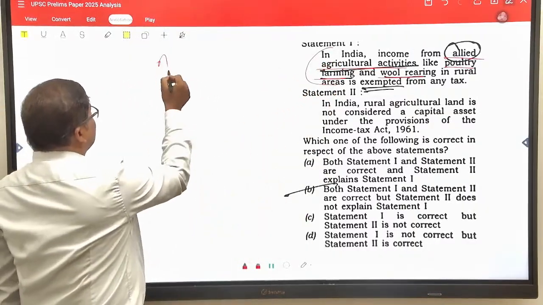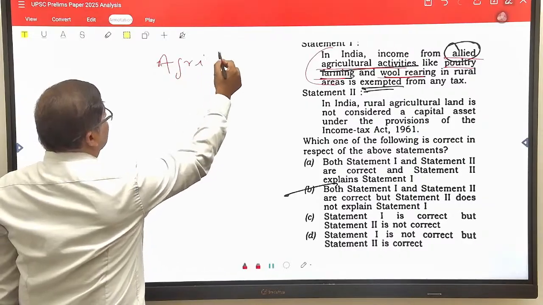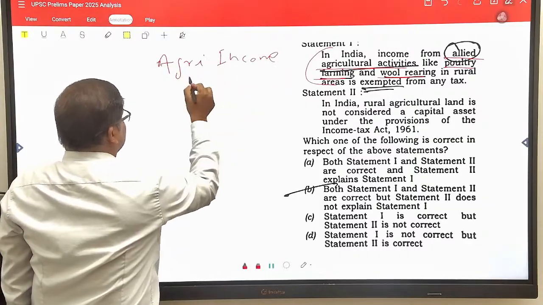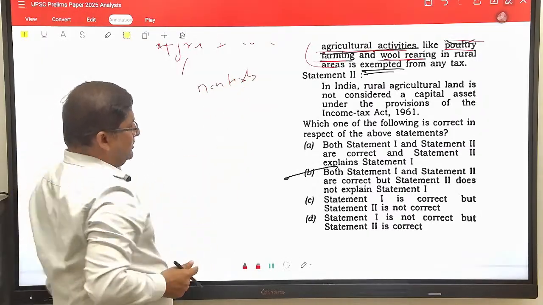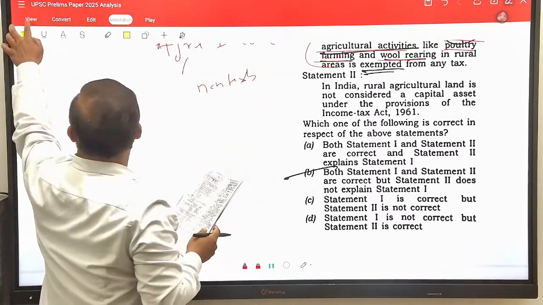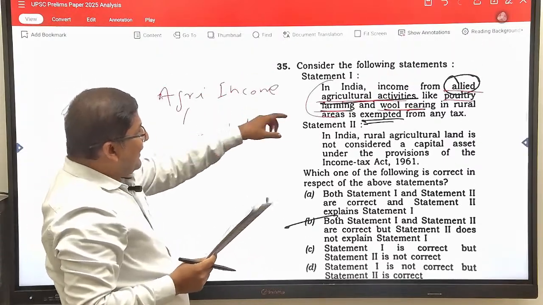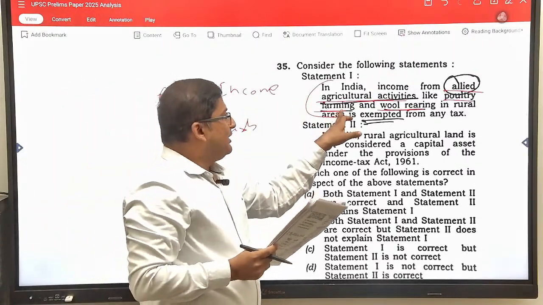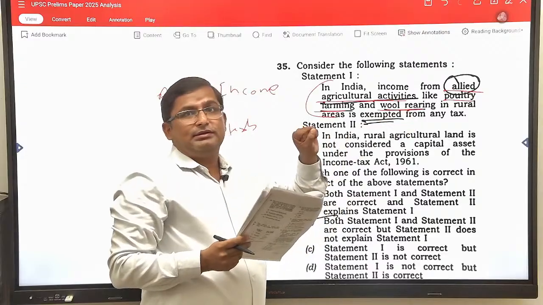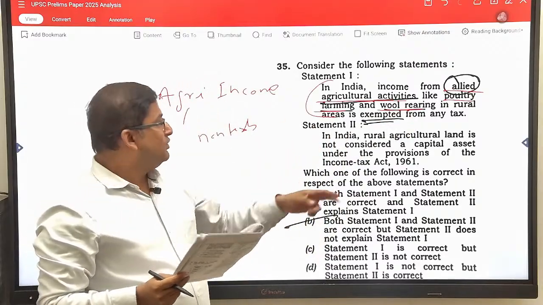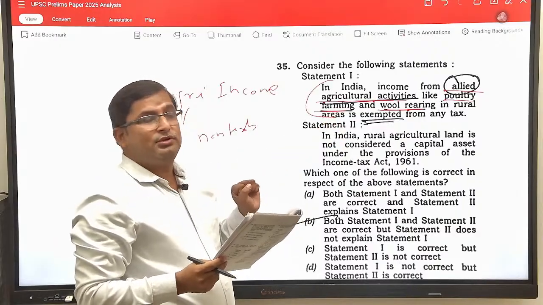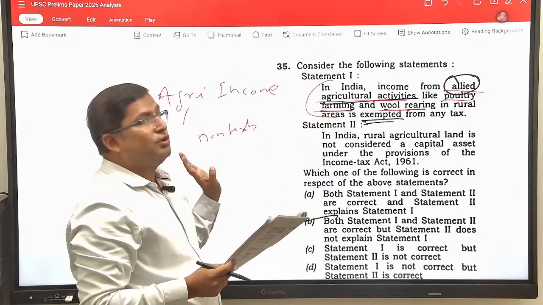Generally agricultural income in India is tax free, non-taxable. But it is very specifically given that allied agricultural activity like poultry farming and wool rearing are not considered under agricultural income. So they are taxable. So statement 1 is wrong.